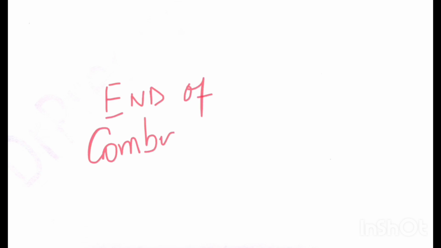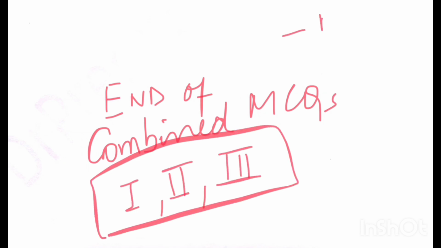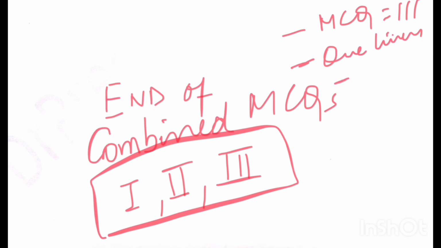So with this we come to an end of combined MCQs. These were 180 MCQs which I had taken in 3 parts, so 1, 2 and 3. We have more combined MCQs, around 111 or 112. Then we are going to discuss one-liners also, and there was one more thing, new drugs. Yes, so these were the things which we were going to do.